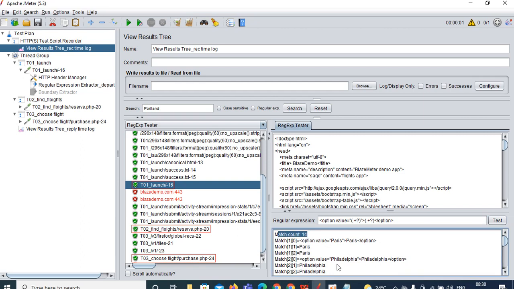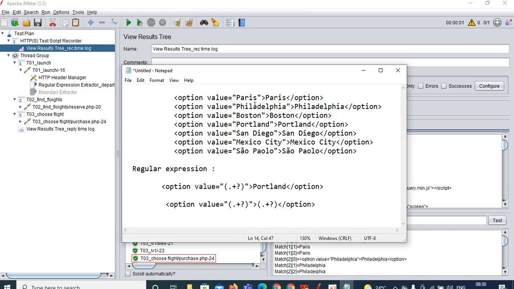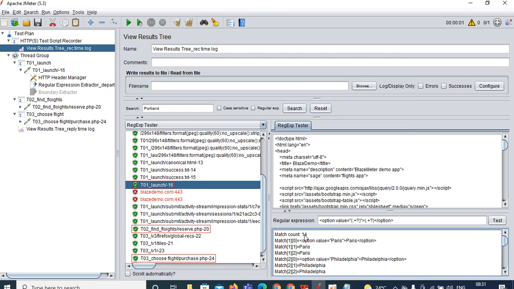Let me tell you, here I will show you. See, Paris, how many times is it there? 2 times. Philadelphia, how many times? 2 times. Boston, 2 times. Portland, 2 times. San Diego, 2 times. So each and every city is present 2 times. Therefore 7 into 2 is 14. You can see the match count is 14.